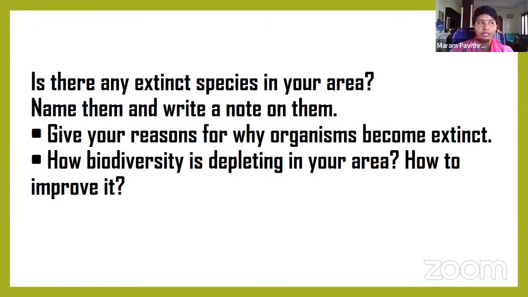If you take the dodo bird, it was extinct from this earth planet because of poaching and hunting by humans. Their meat is very tasty, that is why humans hunted them, and they vanished forever from this earth planet. The dodo bird is also an extinct species like dinosaurs. How is biodiversity depleting in your area, and how can we improve it? Because of pollution and human intervention, biodiversity is depleting, isn't it? Is it true or not?